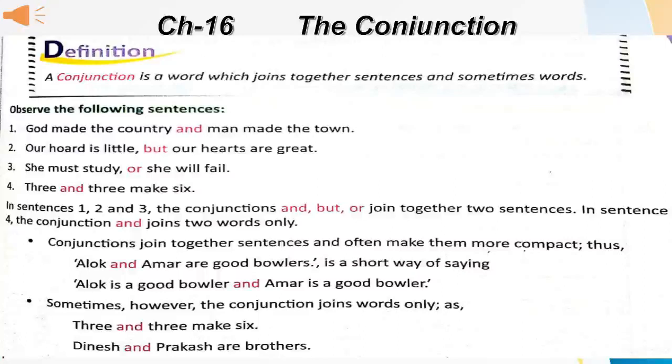Conjunctions make sentences more compact. Alok and Amar are good bowlers. This is a short way of saying Alok is a good bowler and Amar is a good bowler. Means conjunctions make any sentence compact, means to say with the use of conjunction sentences became compressed.